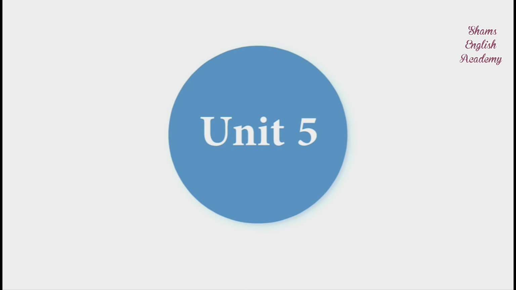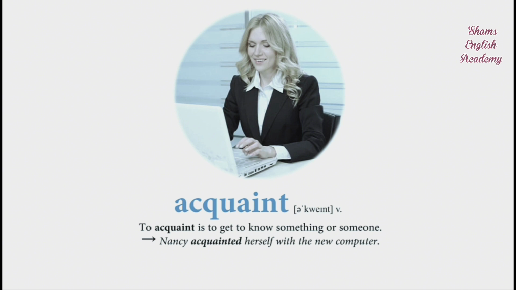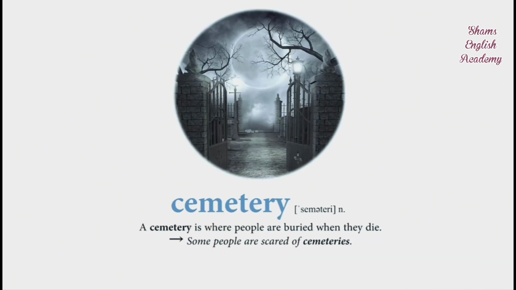Unit 5. Word list. Acquaint. To acquaint is to get to know something or someone. Nancy acquainted herself with the new computer. Cemetery. A cemetery is where people are buried when they die. Some people are scared of cemeteries.